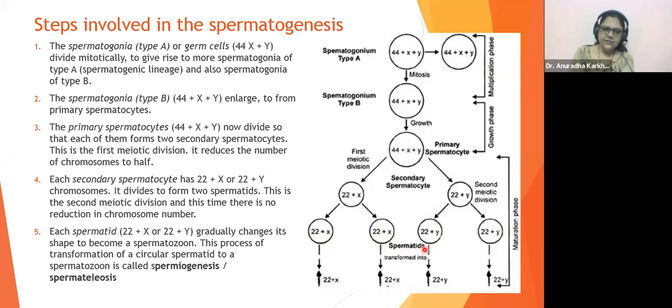Did you all understand this? See, each secondary spermatocyte has 22 plus X or 22 plus Y chromosomes. It divides to form two spermatids. This is the second meiotic division, and this time there is no reduction in chromosome number. Each spermatid, हाँ, अभी spermatid की जर्नी समझ में आ गई? किसी को डिफिकल्टी है spermatid तक की? Anyone who has got any difficulty in understanding these points? Come on, please tell me.